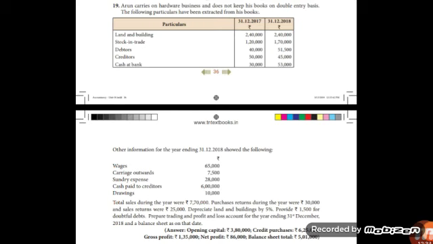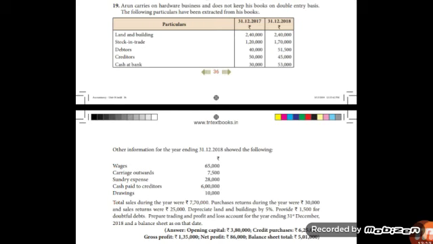The second date is given as 31st December 2018, which is the closing date. 31st December 2017 will become 1st January 2018. So the amount given on 31st December 2017 is the opening amount. That means the closing balances of the current year will be the opening balances of the subsequent year. Okay.